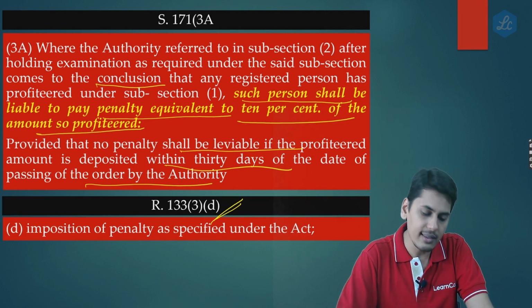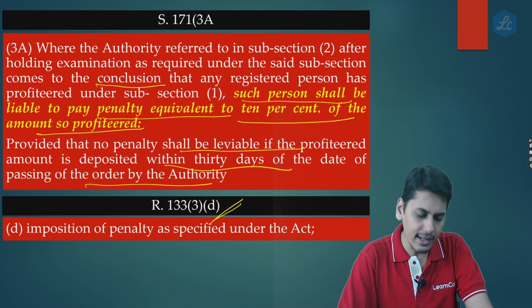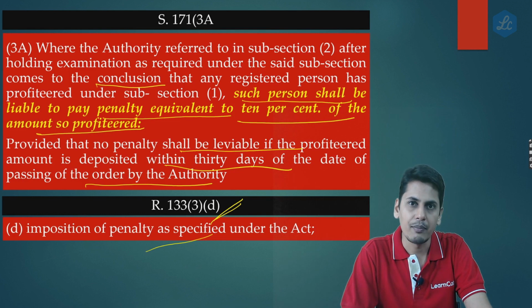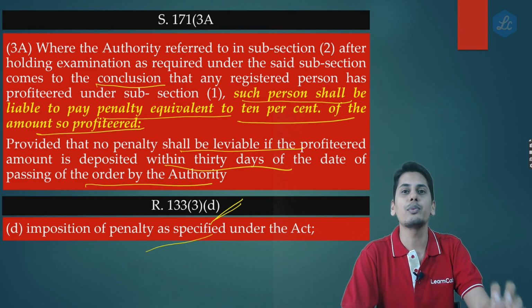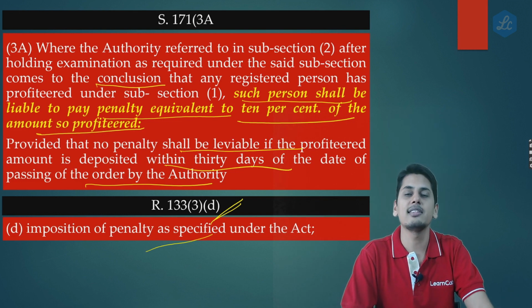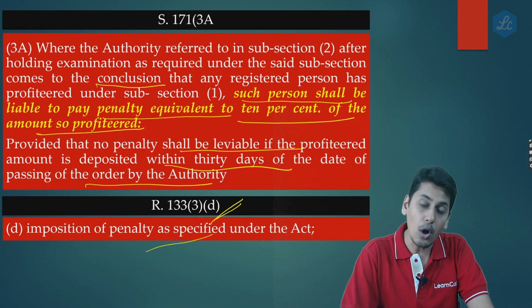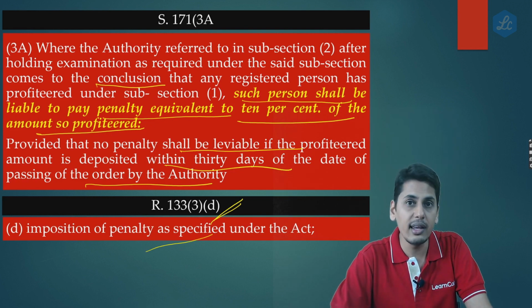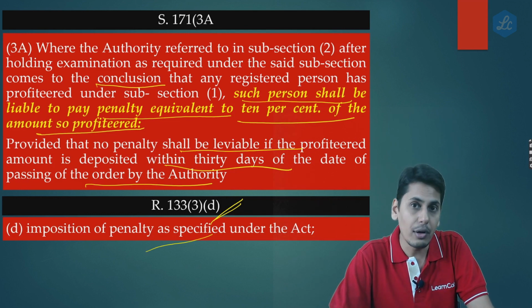Now, according to Rule 133, it was blankly told that imposition of penalty as specified under the Act, and under the Act there was no specific provision for penalty. So whenever these anti-profiteering authorities asked the registered person to pay penalty, these persons were agitated. They took legal grounds in the courts that there is no provision in the Act for anti-profiteering. Whatever the amount which has been profiteered, there is no provision in the Act to impose a penalty.